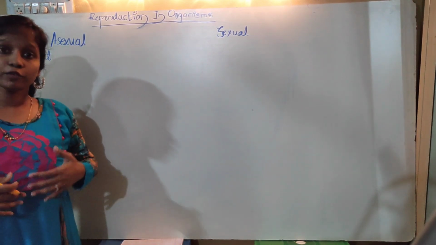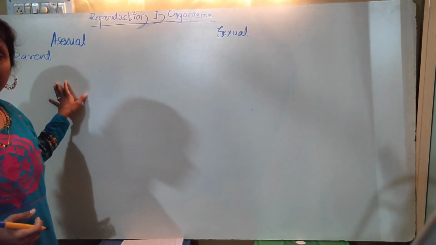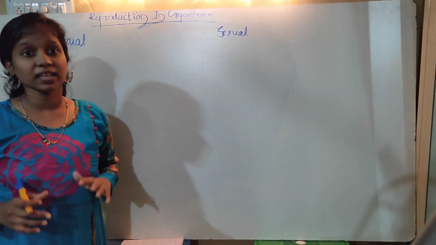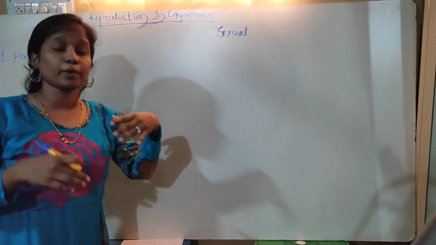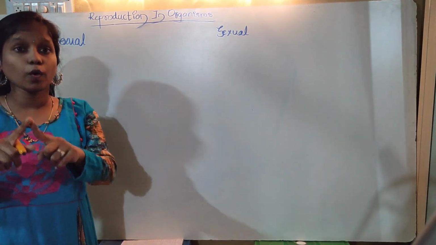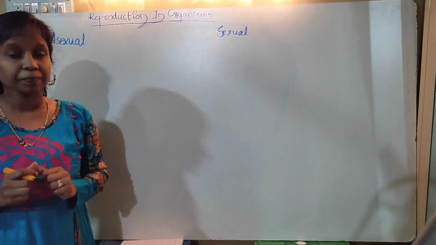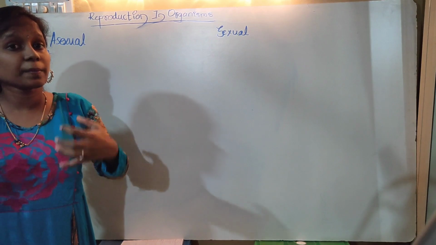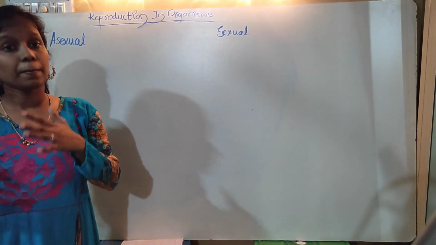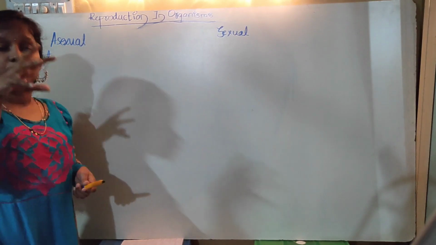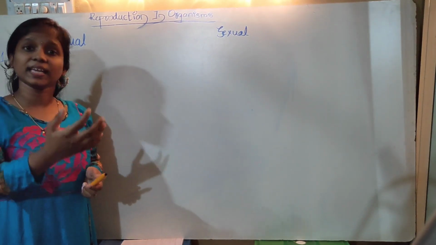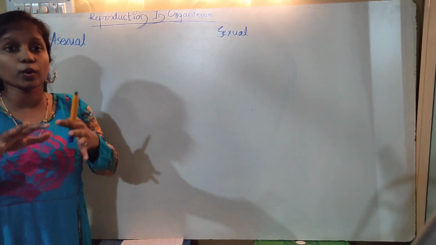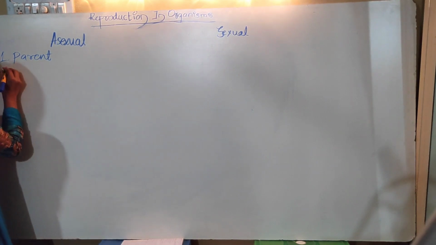The offspring produced by this parent are similar to the parent, both morphologically as well as genetically. In the sexual mode of reproduction, what happens? Two organisms are involved, and there is a combination of characters. For example, though we are born from the same parents, we do not resemble our brothers or sisters. But in asexual reproduction, the organisms reproduced by the same parent resemble not only the parent but also each other. We are going to call them clones.